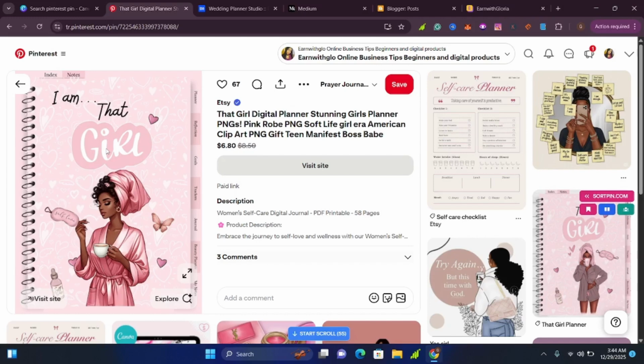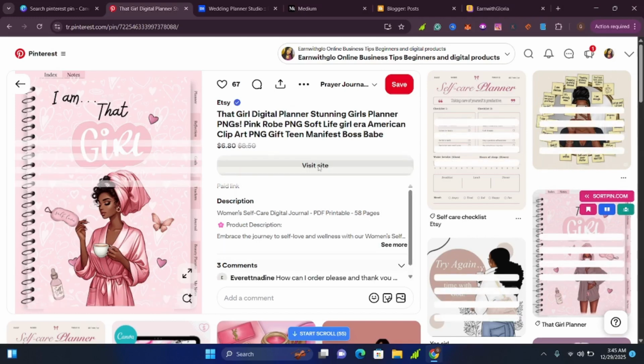You can maybe create 6 pins for one product. You can come here and create text-based pins like this. You can also create pins like this which have product markups like what this person has done, and you can link to your site, or you can link to your blog, which is long term because your blog is going to be there. Yes, so you can link there, and if this person wants to visit this on Etsy, they will just click here and it will take them to Etsy to purchase this if they want.